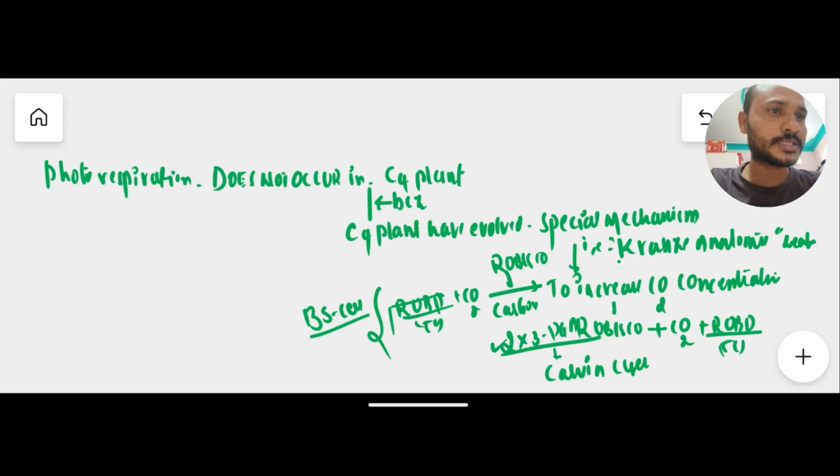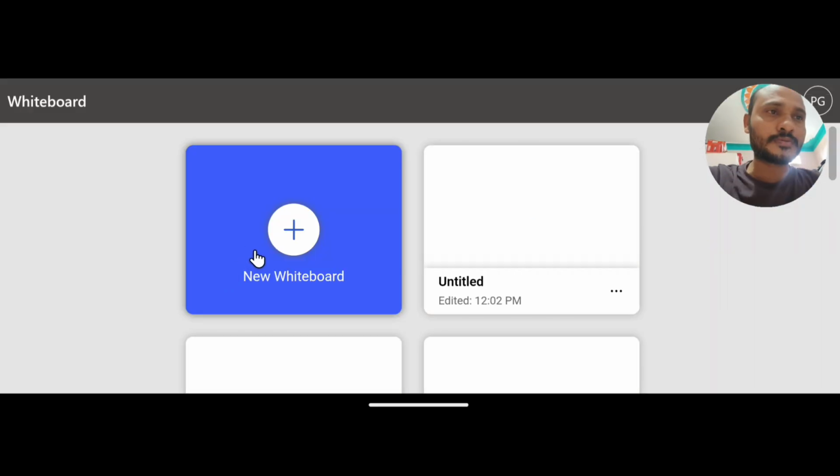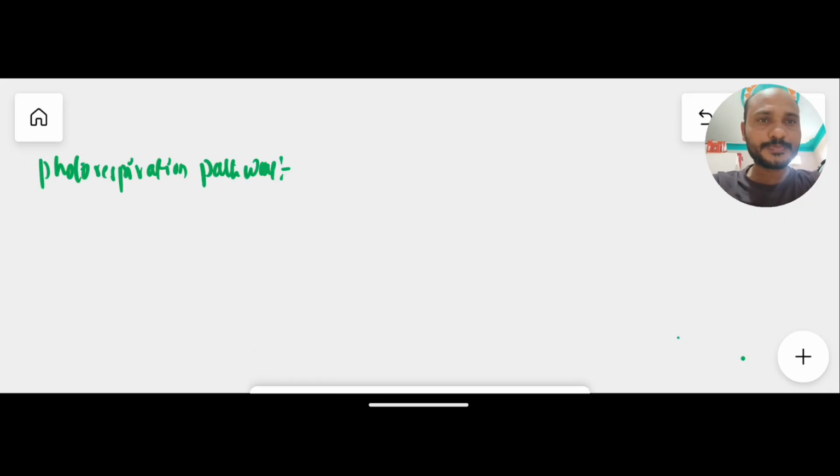They developed a special mechanism called Kranz anatomy. This Kranz anatomy helps the C4 plant to increase the carbon dioxide concentration like that. Now we will go through the photorespiration pathway. Here, how the photorespiration process will generally occur. So this photorespiration pathway we will discuss in detailed steps.